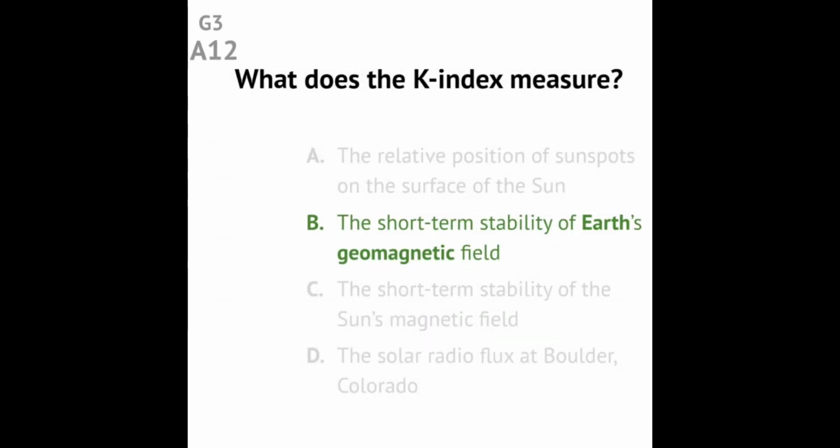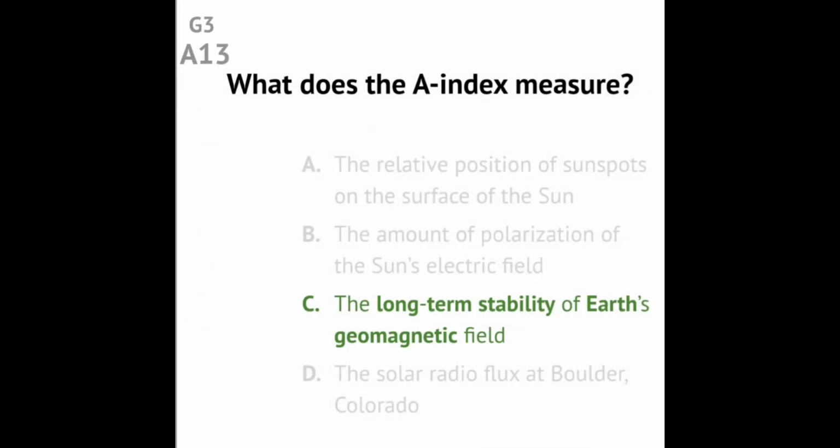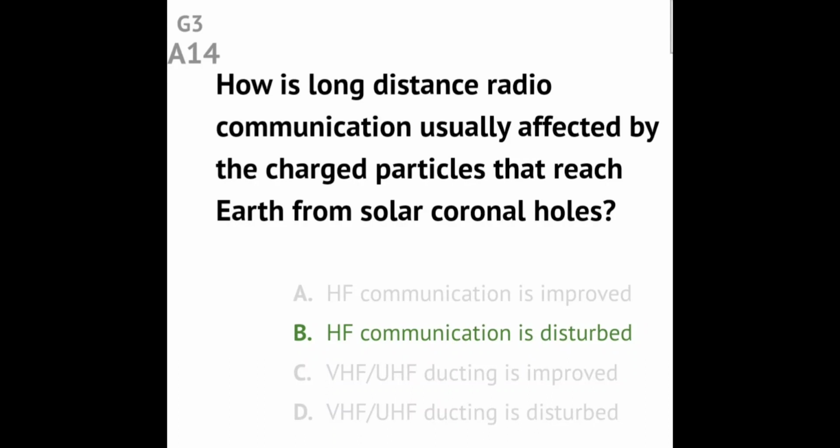Question G3A12. What does the K-index measure? Answer. The short-term stability of Earth's geomagnetic field. Question G3A13. What does the A-index measure? Answer. The long-term stability of Earth's geomagnetic field. Question G3A14. How is long-distance radio communication usually affected by the charged particles that reach Earth from solar coronal holes? Answer. HF communication is disturbed.